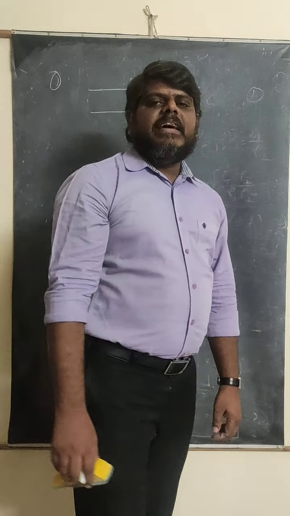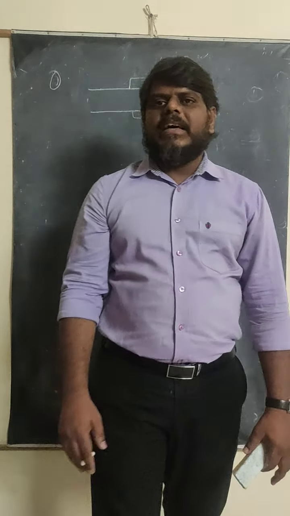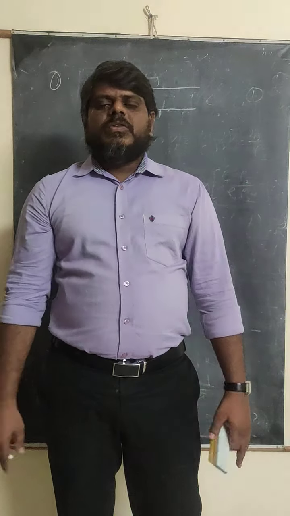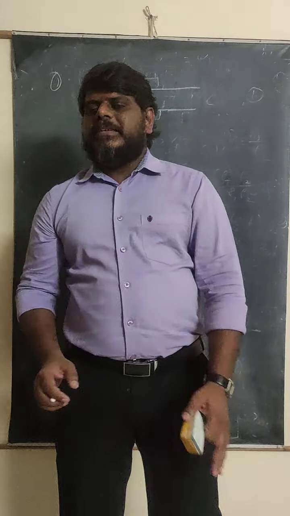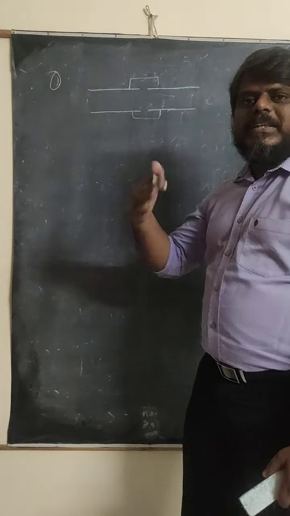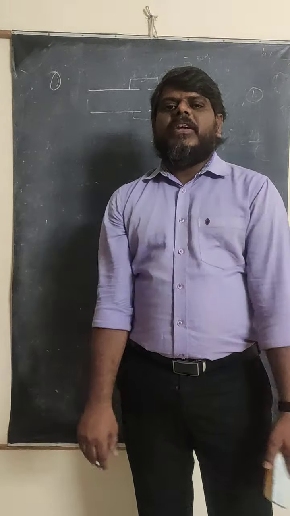What is the reason? When the temperature increases, the iron rails expand. To expand, they need some space. So that's why they leave some space between the two railway tracks, so that when the temperature increases, they will expand into the free space.